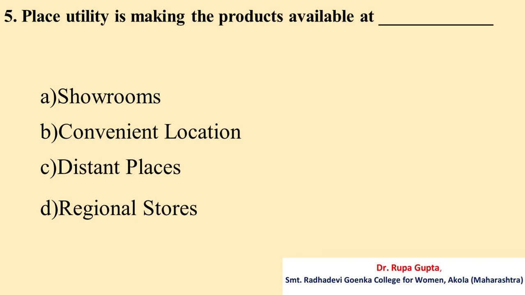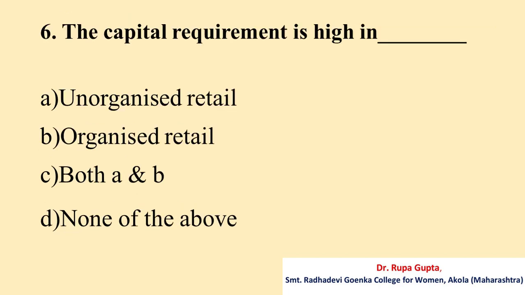Question number 5. Place utility is making the products available at A. Showrooms, B. Convenient location, C. Distant places, D. Regional stores. And the correct answer is B. Convenient location.